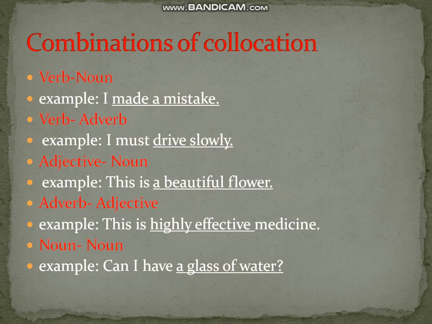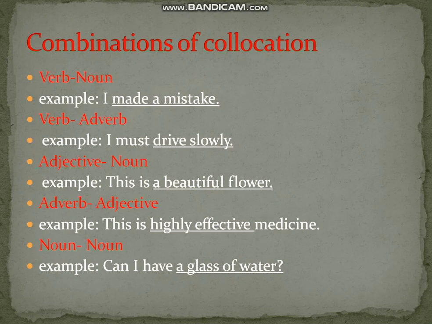As you can see here, I have written the combinations of collocation. The first one is verb and noun. For example, I made a mistake. Made a mistake is a collocation wherein made is a verb and a mistake is a noun. The second type of combination is verb and adverb. For example, I must drive slowly. Drive slowly is a collocation in which drive is a verb and slowly is an adverb.